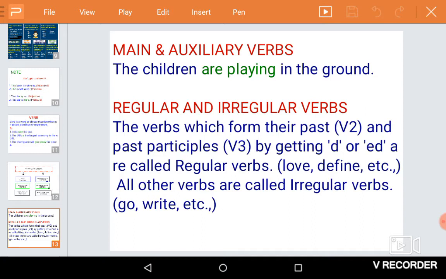For regular verbs, I can give you examples like love, loved, loved; define, defined, defined; develop, developed, developed. For irregular verbs: go, went, gone; write, wrote, written, etc.